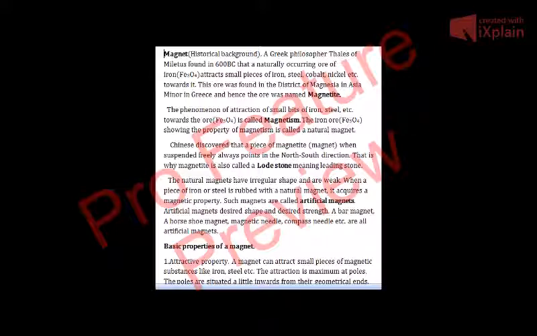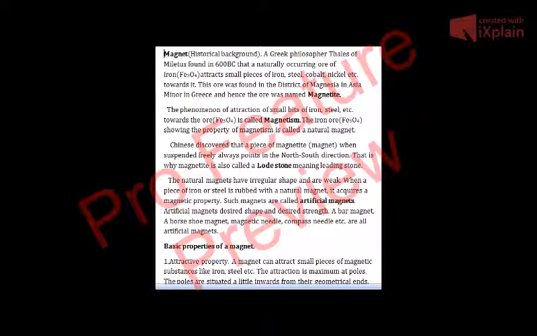This property of magnetite was discovered by Chinese people. That is why magnetite is also called a lodestone. Lodestone means leading stone, which leads us towards the north-south direction. Because it always aligns itself in the north-south direction, it is also known as a lodestone.